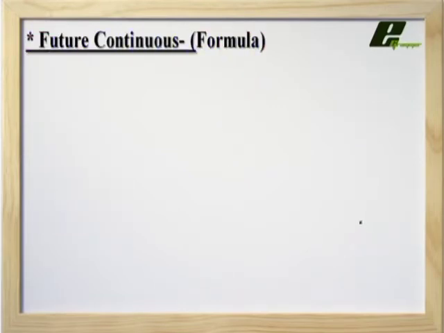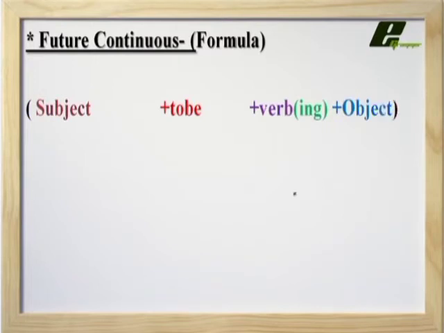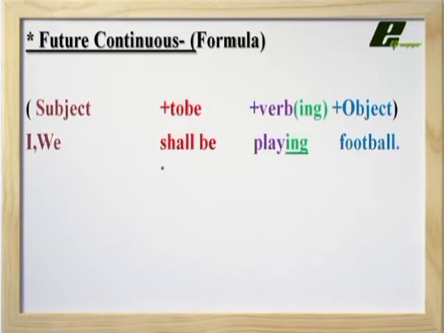Let us understand the formula of future continuous tense. First of all we write the subject, then the be form, then verb plus ing, and then the object. So first the subject is I or we, next shall be, and next we add play plus ing. Play is a verb, that is the first form, and we use ing with this. And the object is football here. So in future continuous tense we always use shall be with I and we.